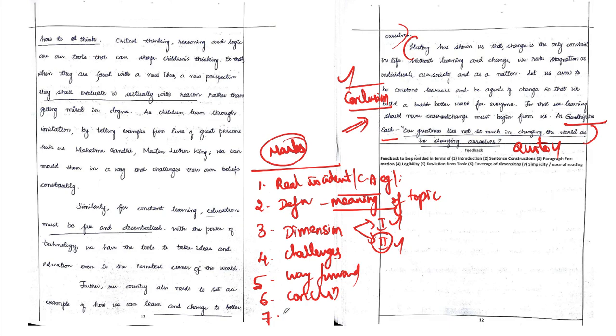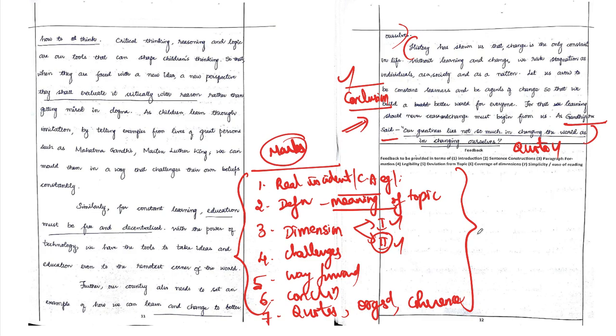Some of the value additions we can do are bringing in quotes, and not only that, writing our essay in an organized manner and having proper coherence in our essay are some of the important things we have learned from today's Anudeep Durishetty's essay paper.